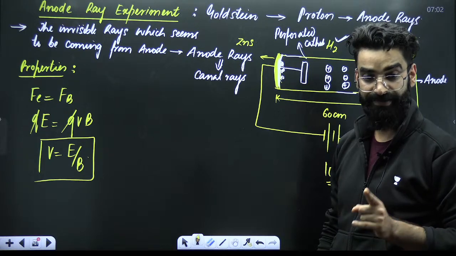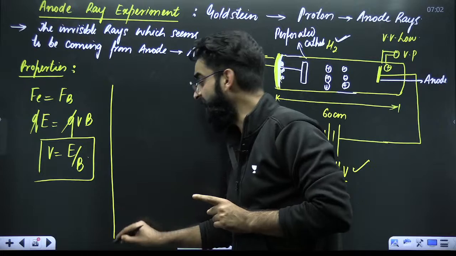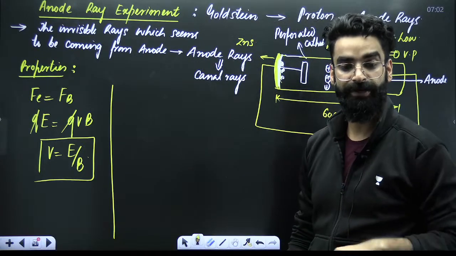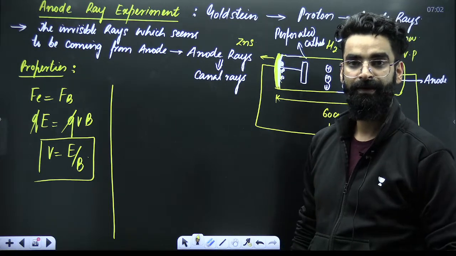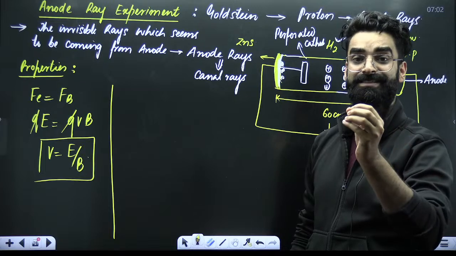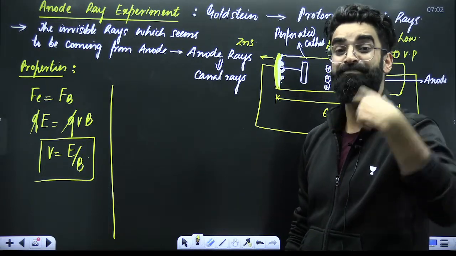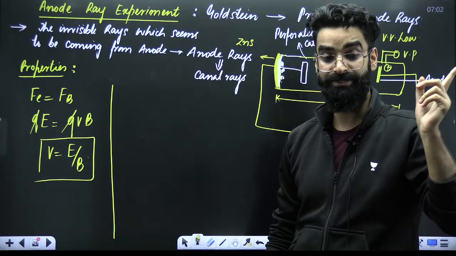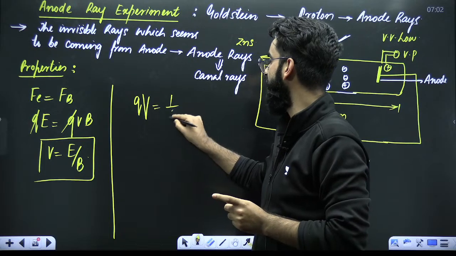Perfect. I believe it's clear to everyone. Now, it was the time to calculate the E by M ratio. How are you guys going to calculate the E by M ratio? My dear students, if a charged particle is introduced in some potential difference, its potential energy starts getting converted into kinetic energy. Already told. Potential energy is Q multiplied by V. Kinetic energy is half of mv square.